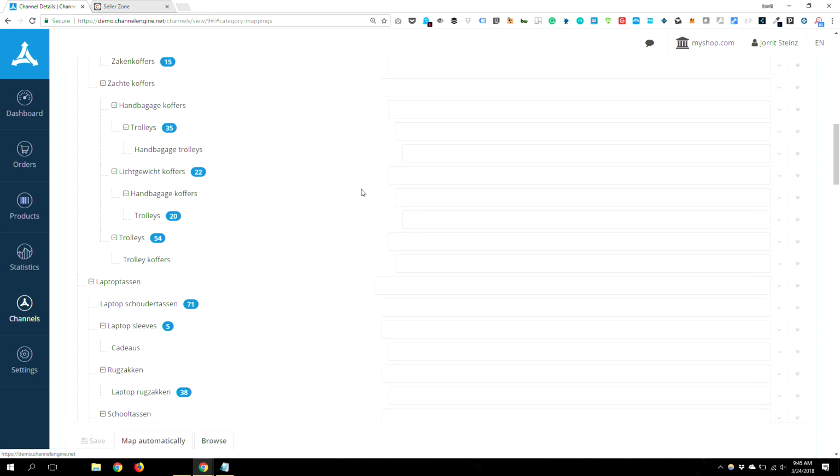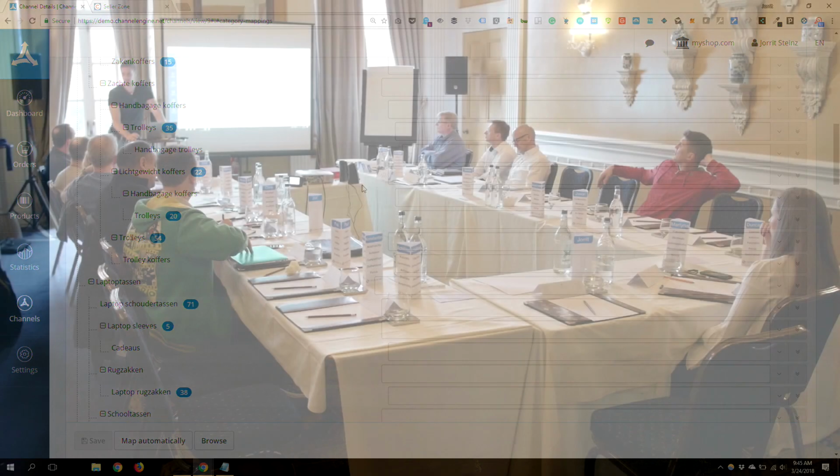So that makes sense to do it in each separate catalog. Luckily, you don't have that many products, so it can be quite fast. We've got clients that have something like 150 categories, so we do auto map, and then we've got a whole bunch of matches, and the rest is just done by hand.